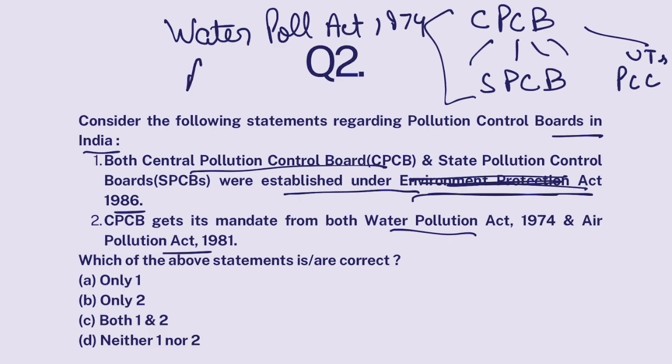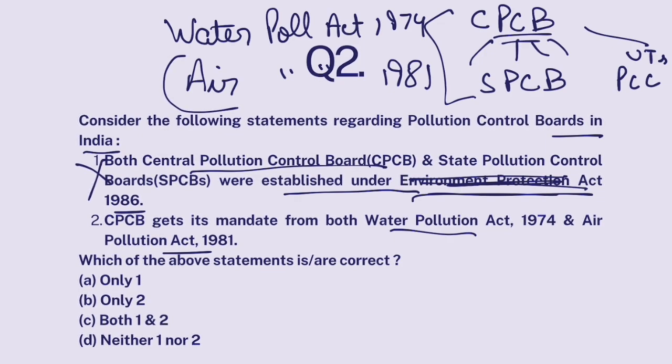Later on, when Air Pollution Act was enacted in 1981, the mandate under Air Pollution Act was also given to these organizations. So this is false. CPCB gets its mandate from Water Pollution Act and Air Pollution Act. This is correct. So only 2.